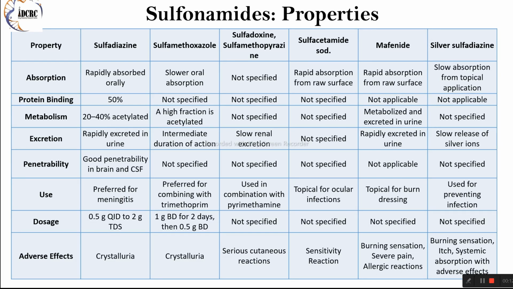Despite the emergence of bacterial resistance and the availability of alternative therapies, sulfonamides remain valuable components of the antimicrobial armamentarium. Key features of sulfonamides include: sulfadiazine, rapidly absorbed and excreted, with good penetration into the central nervous system, commonly used for meningitis. Sulfamethoxazole exhibits intermediate duration of action and is often combined with trimethoprim due to similar half-lives.